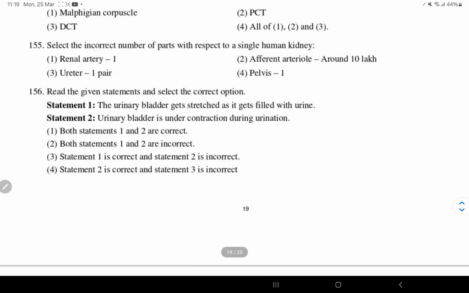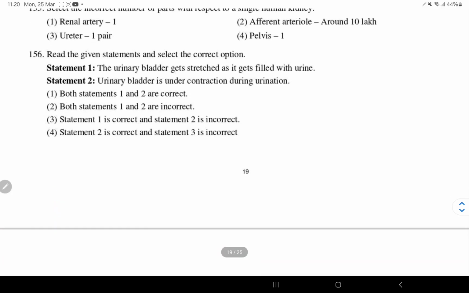Select the incorrect number of parts with respect to a single human kidney. Renal artery is 1, ureter is 1, not one pair. So this is the wrong one. Afferent arterioles are around 10 lakh because you have 1 million nephrons per kidney, so you will be having 1 million afferent arterioles. Pelvis is 1, obviously. So 156.